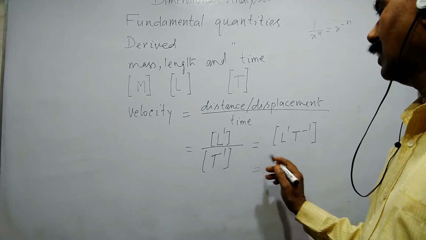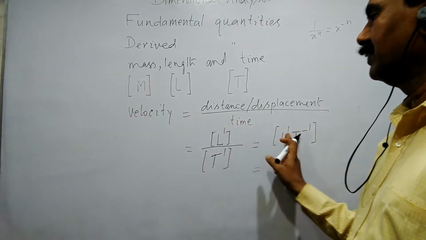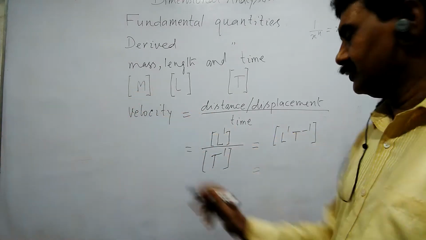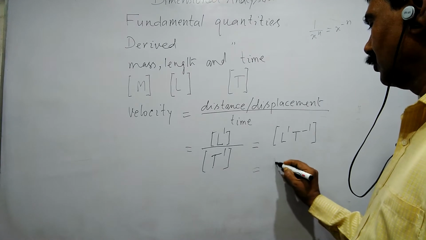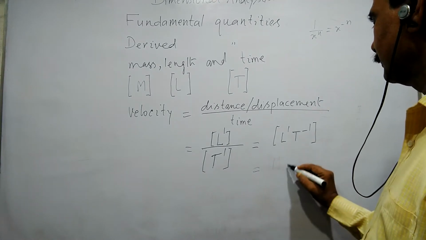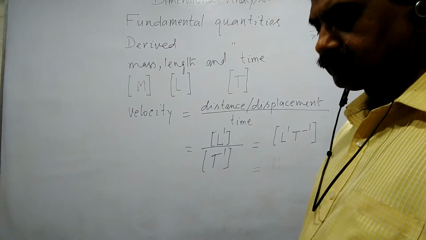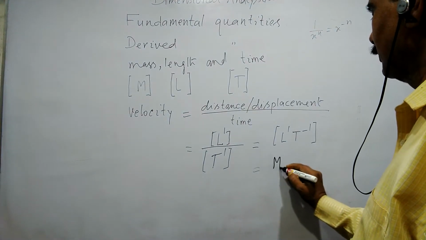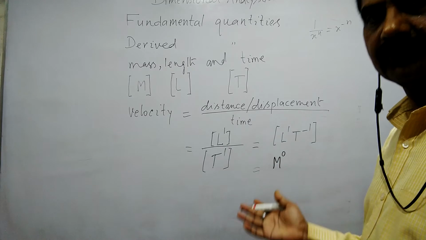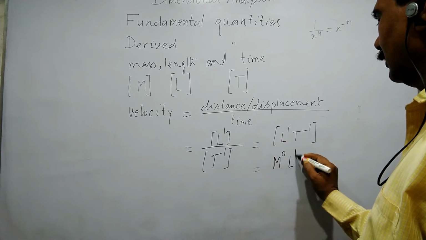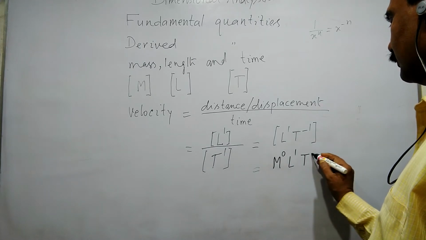Now if we write the whole thing, if we write velocity in terms of M, L, T, then M is not present. What is the power of M? Here the power of M will be 0. There is no mass here. So M to the power 0, L to the power 1, T to the power minus 1.